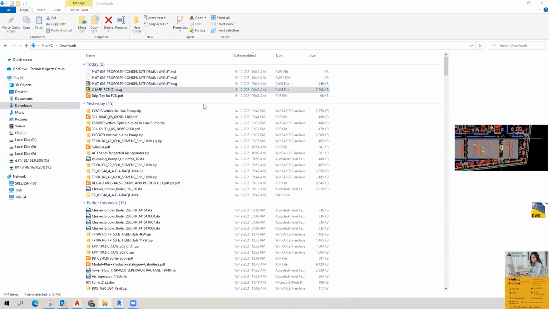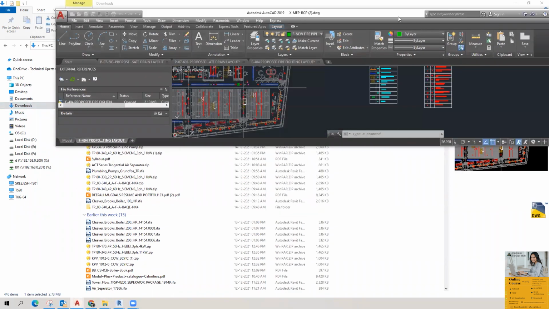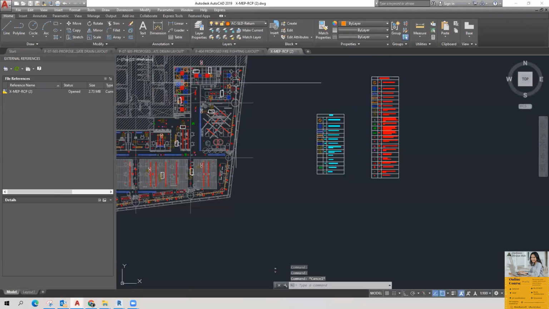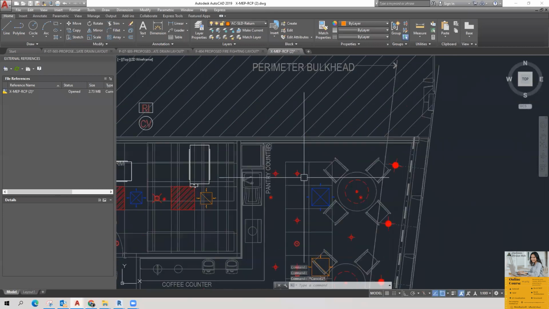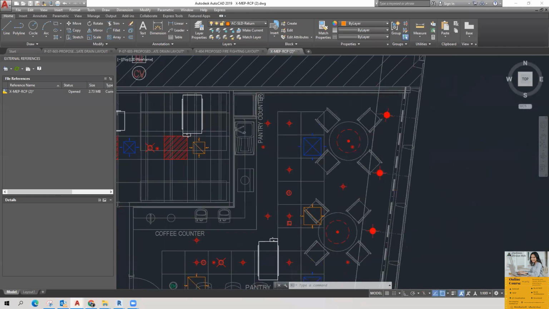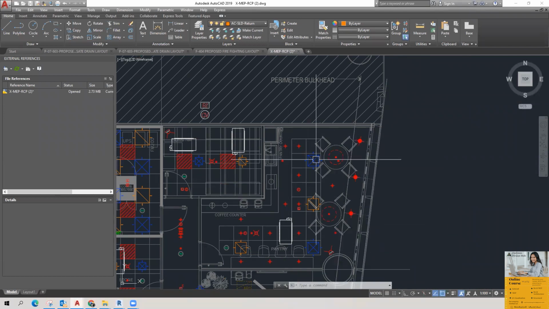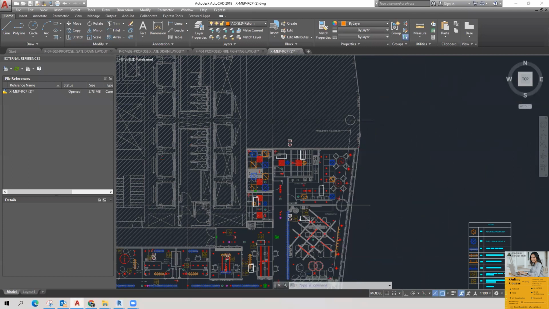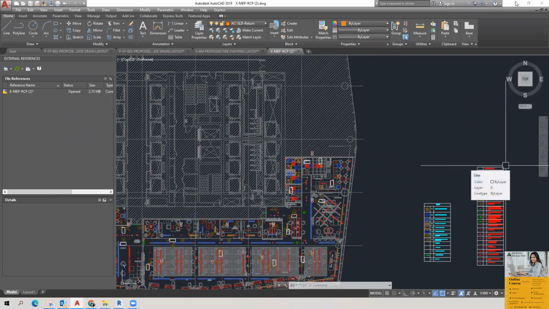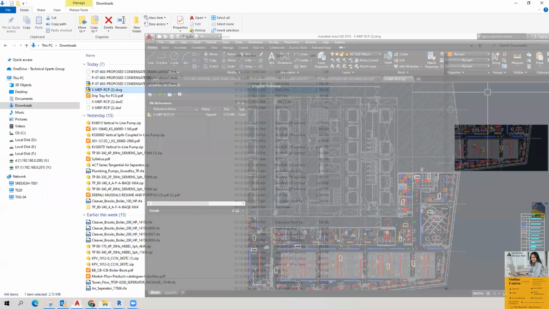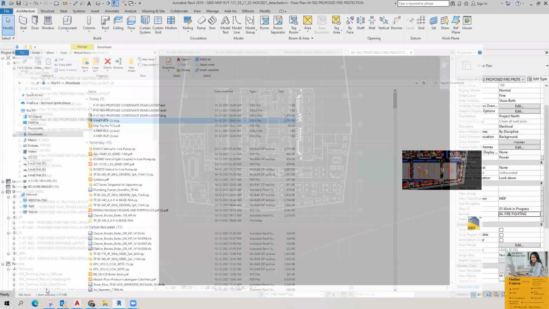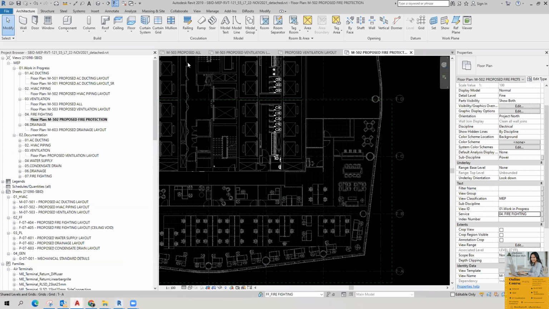This is my RCP file. Either you can link the RCP file first and place the sprinklers first. But I have already cross-checked this RCP with our design drawings. Both are almost the same. So I will follow the design drawing for the location of sprinklers. So I'm going to link this one.